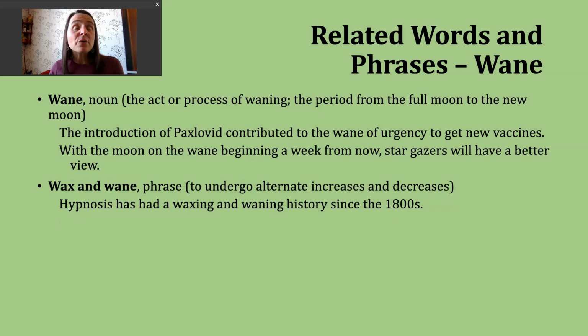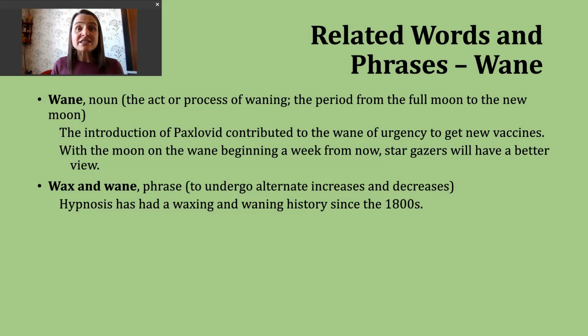Now, there are a couple phrases connected to our verb of the day, wane. The first we're going to talk about is wax and wane. Wax, which can be a little surprising here, is going to mean increase. And as we've been discussing, wane is going to be talking about decreases. So you'll hear the phrase waxing and waning. And so we're talking about increases and decreases. And kind of that idea, at one point we're increasing, decreasing, increasing, decreasing, right? And kind of alternating between them. An example of this might be, hypnosis has had a waxing and waning history since the 1800s.